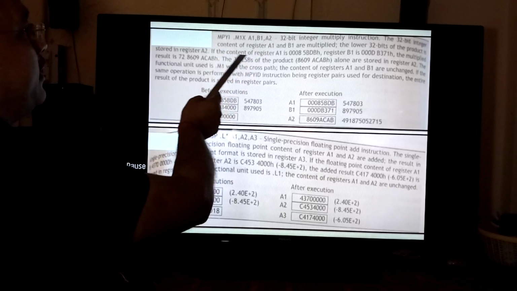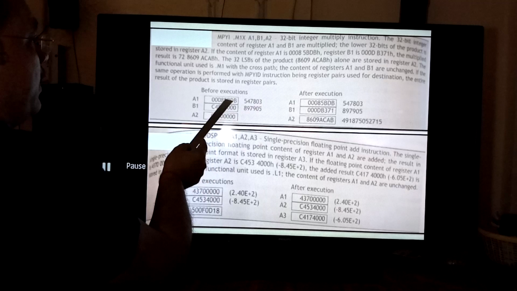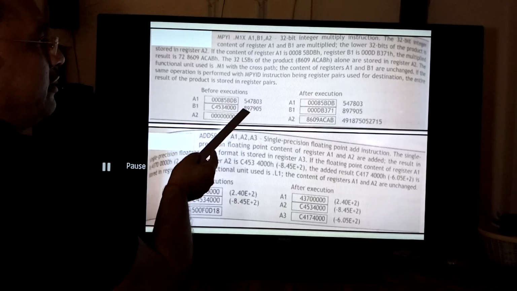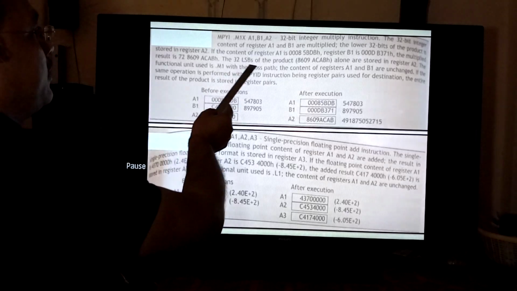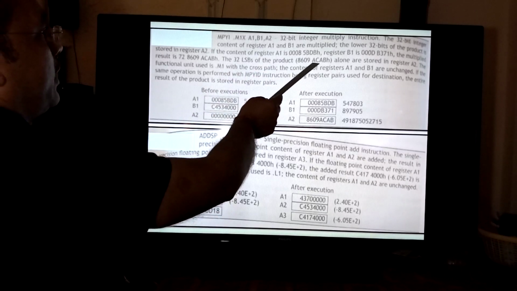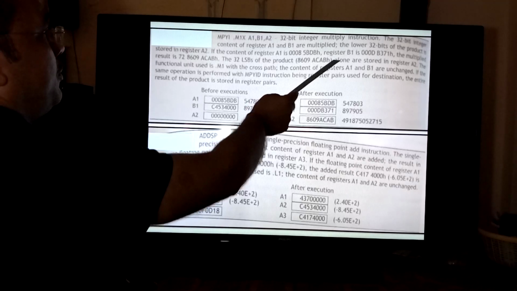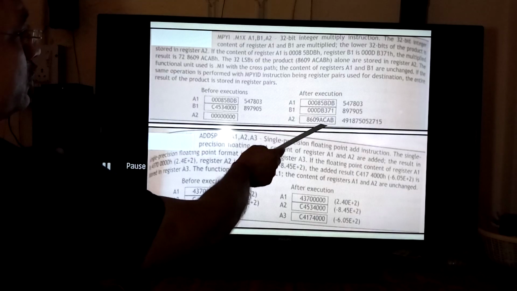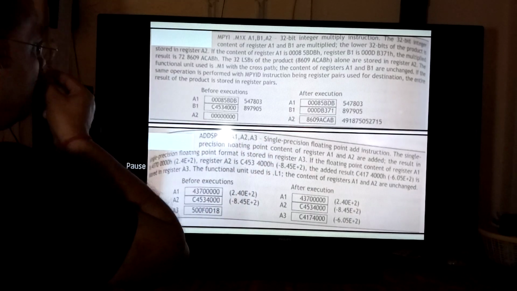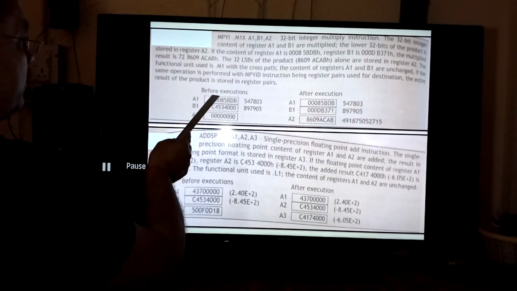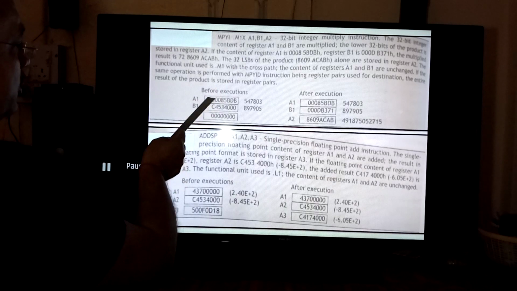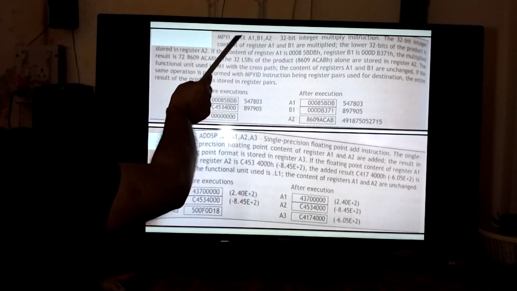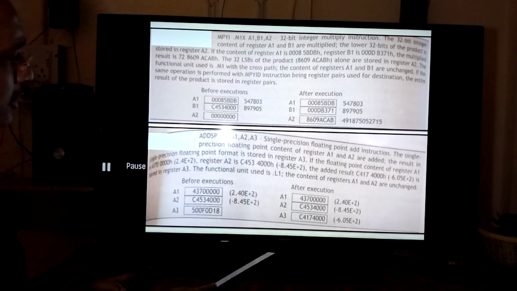Suppose the content of register A1 is given, and before execution B1 is this one. After the product, whatever is the result, the LSB of the result will be stored in the register A2. This is the content of the registers A1, B1, A2 before and after execution, and the M1 unit will be utilized for this purpose.